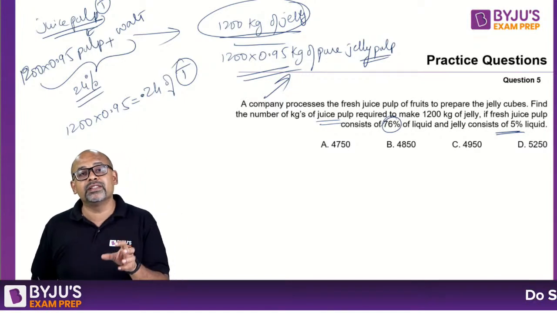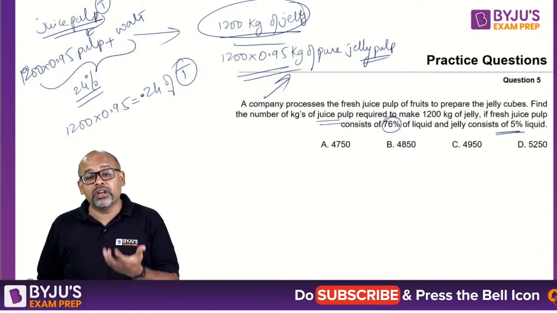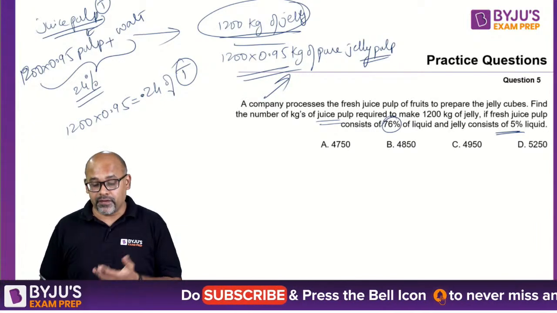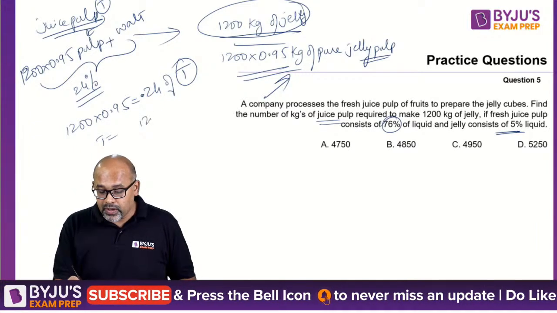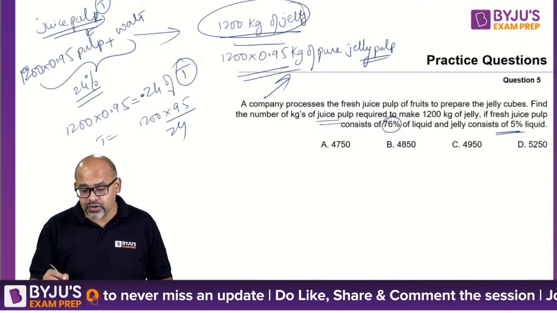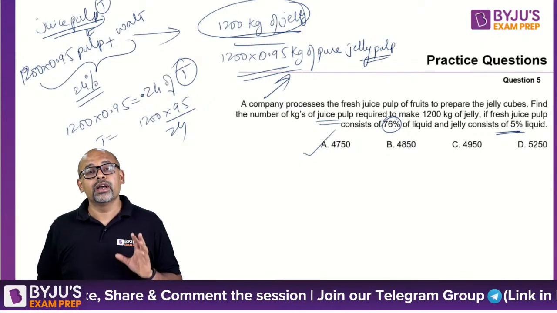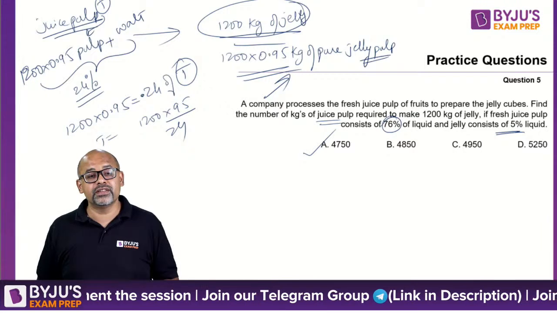The pulp percentage is 24%. So what is the total? If I know 24% of something is 1200 into 0.95, so your total should be equal to 1200 into 95 by 24. If you solve this, you'll be getting the answer as 4750. Clear? Did you understand the logic in this?